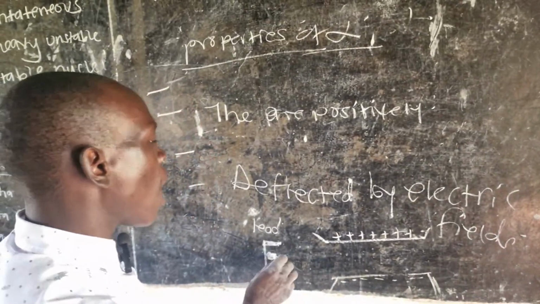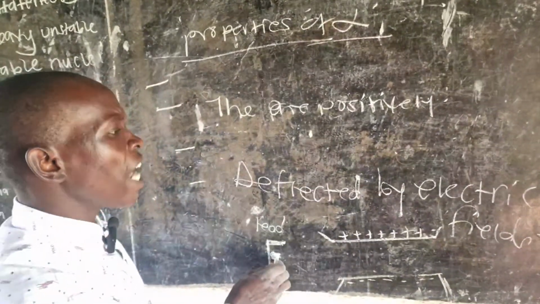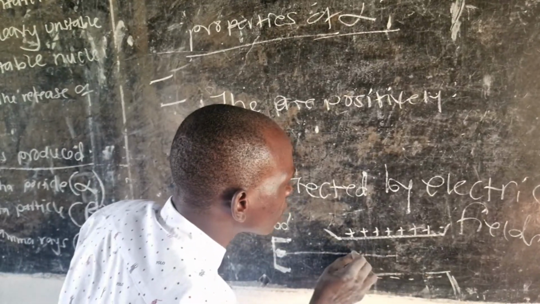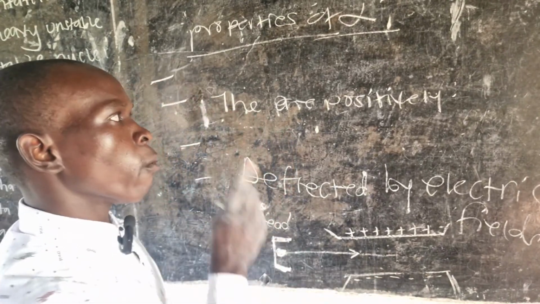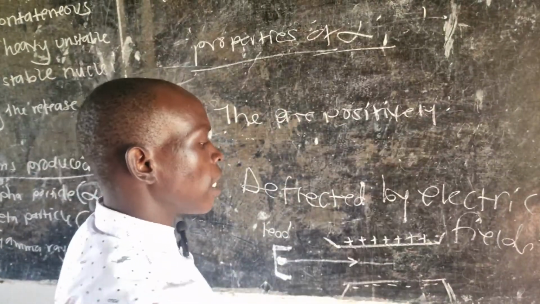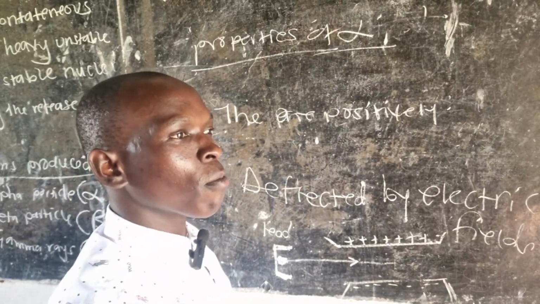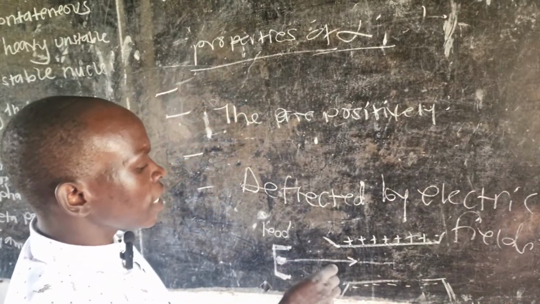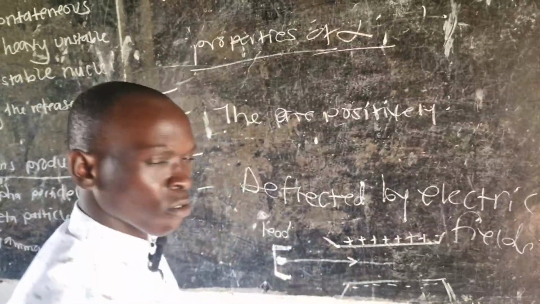So if an alpha particle has been emitted here and it is directed to pass through this electric field, one of the properties of an alpha particle is that it is positively charged. So obviously this positive charge will be attracted to the negative plate.